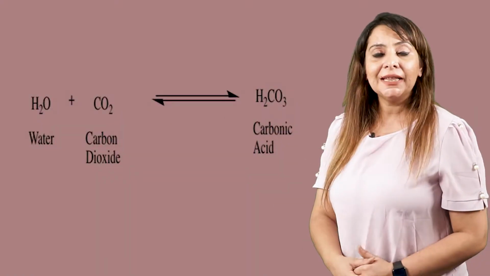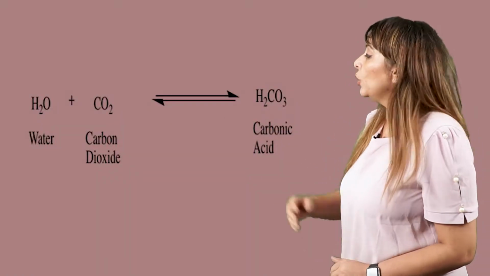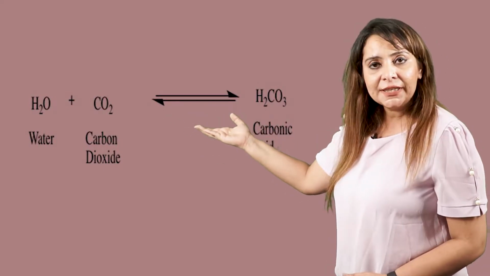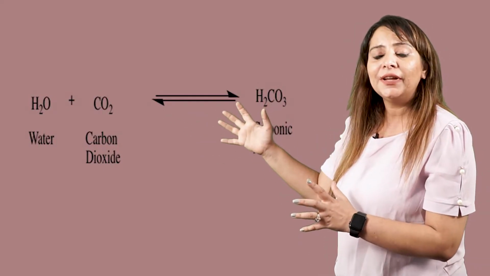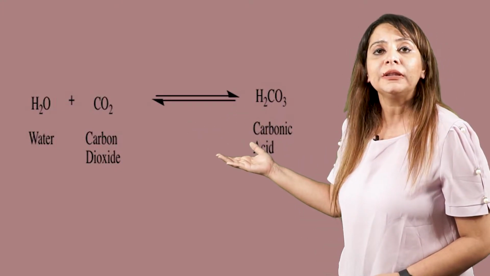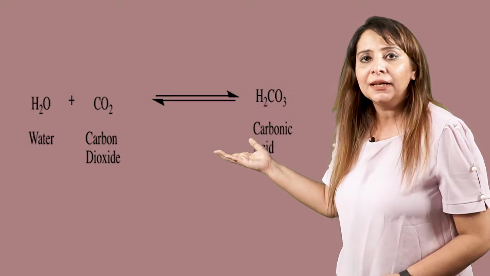Let's take an example. Let's say I have an oxide that is carbon dioxide, CO2. I am adding it to water, that is H2O. So CO2 plus H2O, they will react and give rise to an acid, and the acid formed is H2CO3, that is carbonic acid.